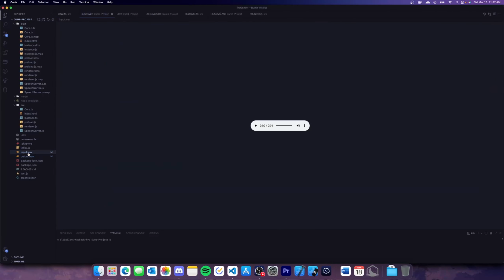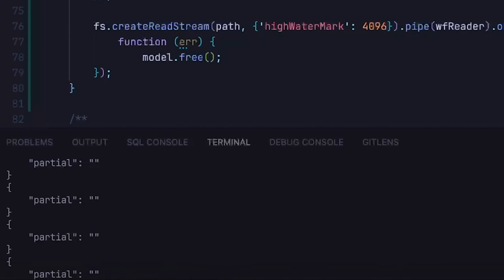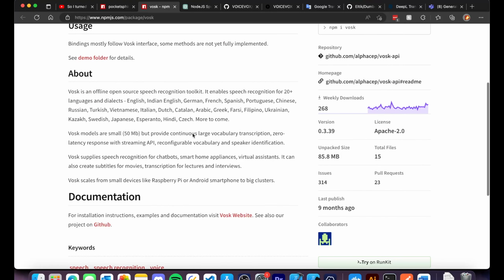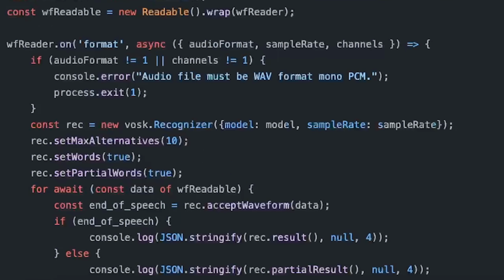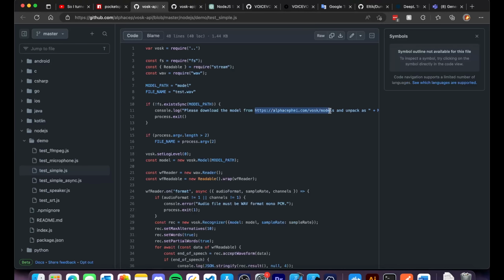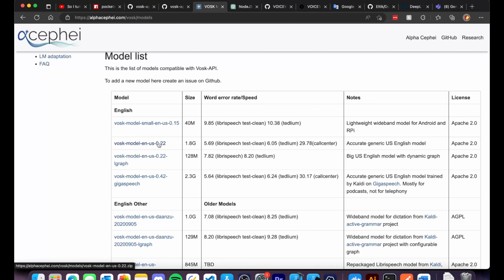So I went to the annoying task of taking the input file and outputting plain text. This surprisingly was simple since the library has some examples, even if they are questionable. I actually had to download the model and put it into the project, which is about a gigabyte, but it's all on this website, so it's perfectly fine.